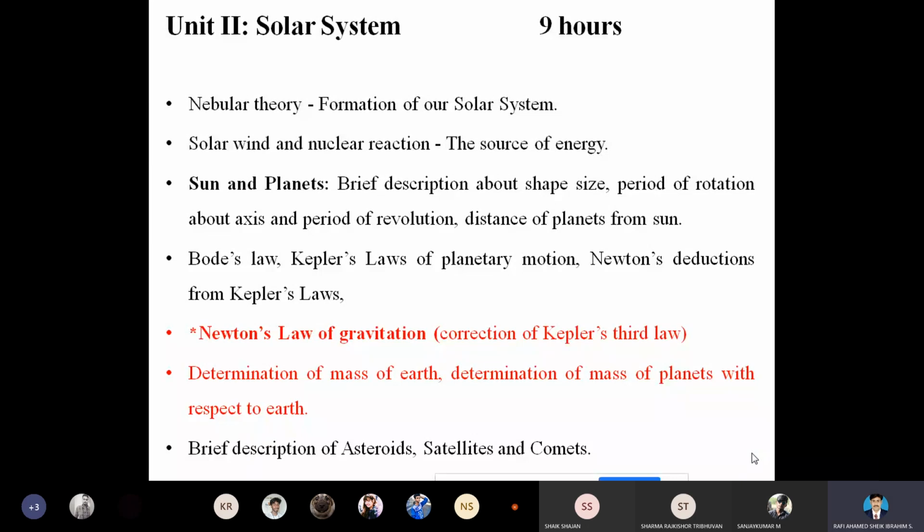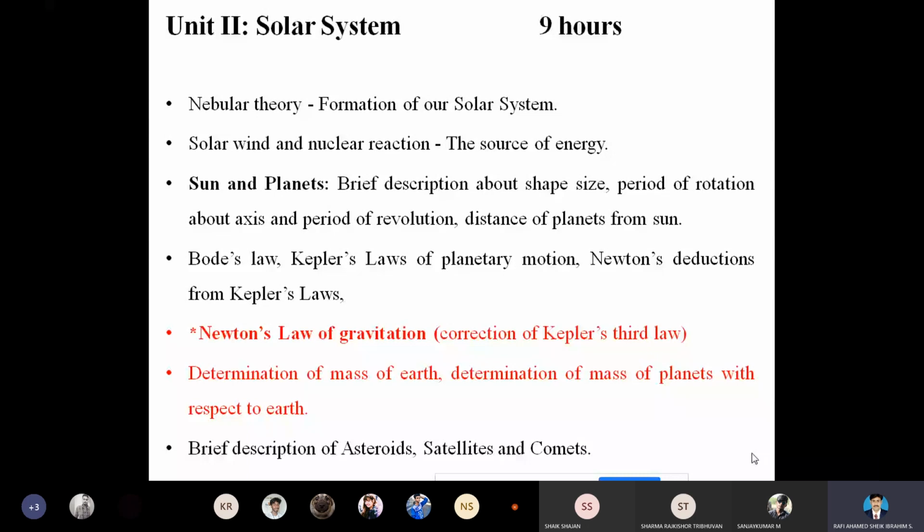How we are going to deduce Kepler's law from Newton's law of gravitation, this we are going to see in today's class. And also we are going to determine the mass of Earth, and we are going to measure the mass of a planet with respect to the Earth.